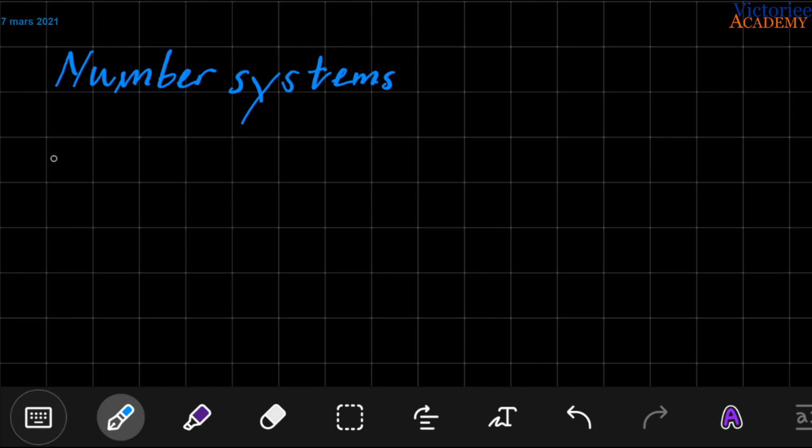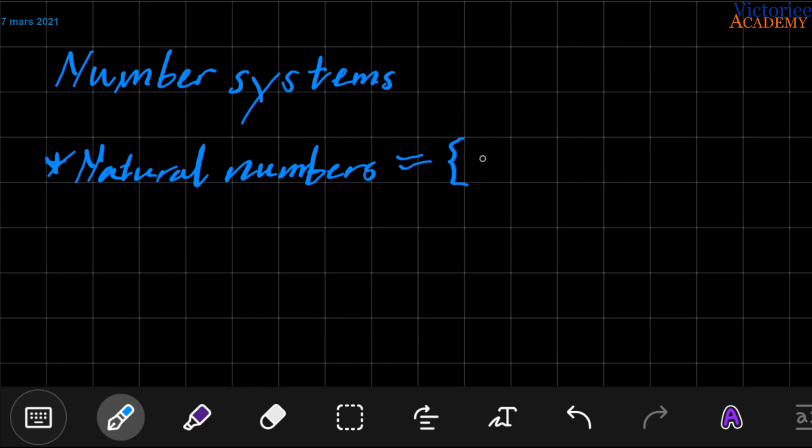You have the natural numbers. These are the ones we just mentioned. Sometimes you include the 0 and sometimes you don't. But this basically consists of whole positive numbers. 1, 2, 3, 4, up to an infinite amount.